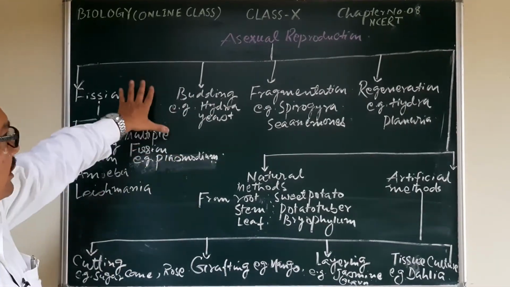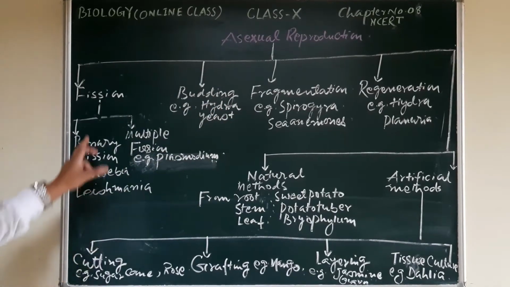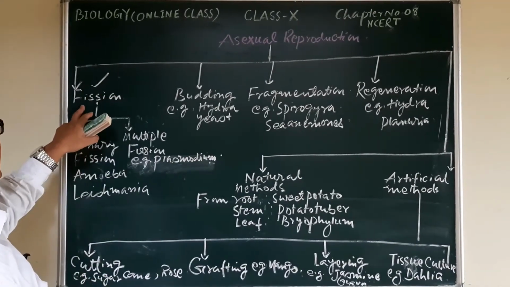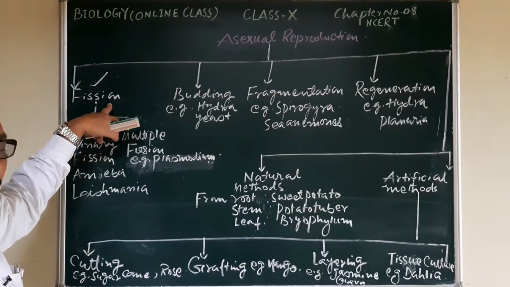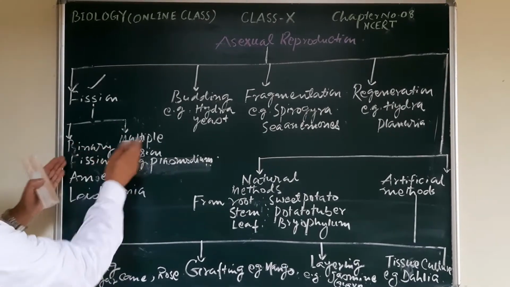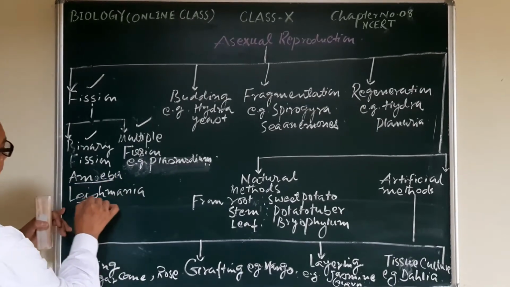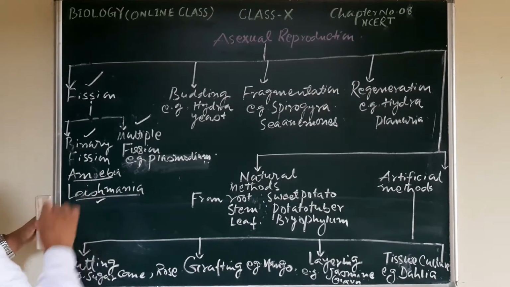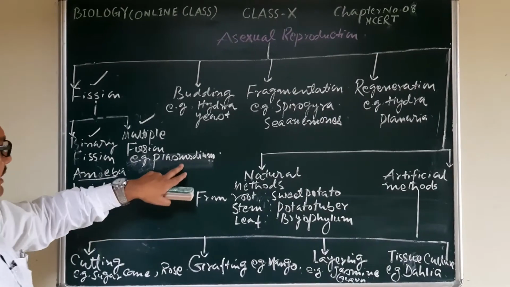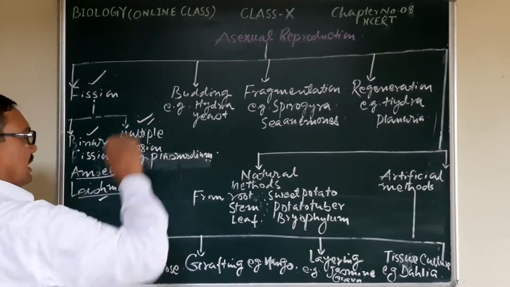So now look here, what are the different methods of asexual reproduction. The first one is fission, that means the simple division of the nucleus. Fission may be of two types, binary fission and multiple fission. Here the examples are amoeba, Leishmania, responsible for Kala-Azar disease, and Plasmodium, the malarial parasite, which will show multiple fission.